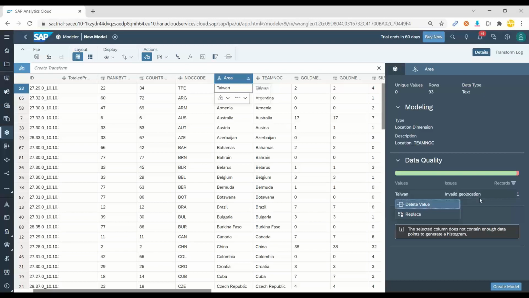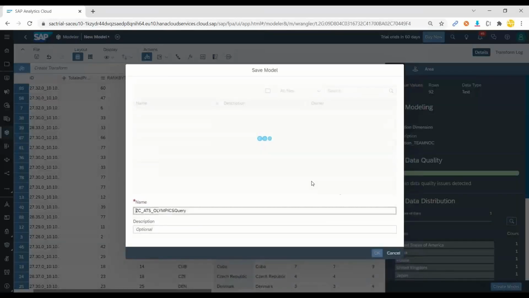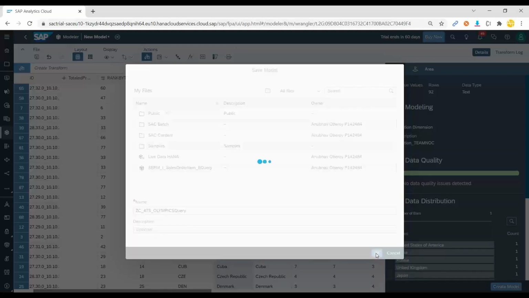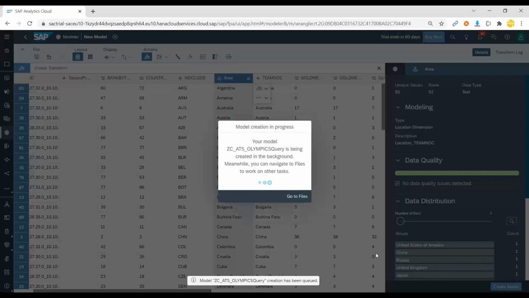I will delete this value. All these data updates which we can do are called data wrangling. Now my data quality is very good. Having said that, let's create the model, and it will save the model in the SAP Analytics Cloud system. Next time when the data update happens, all these transformations which we applied will also be taken into consideration.